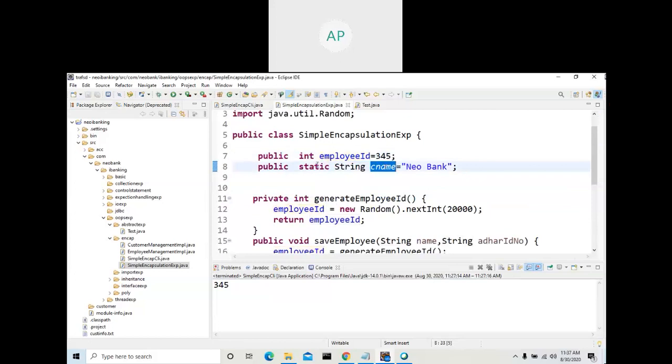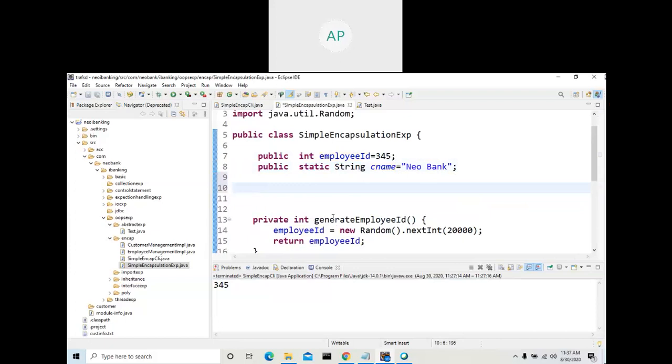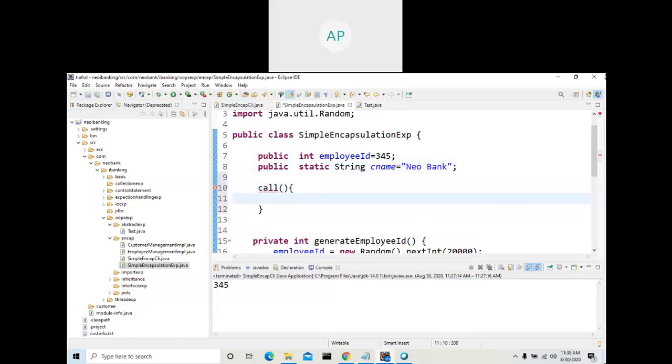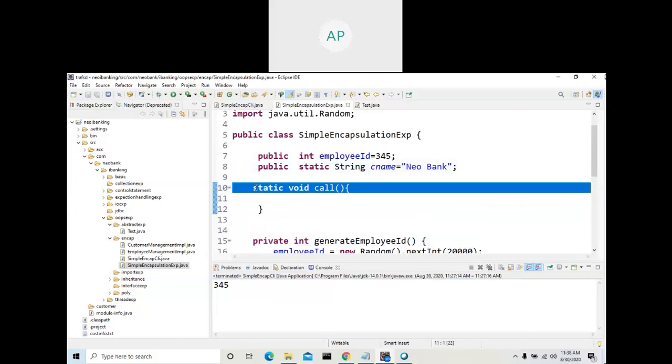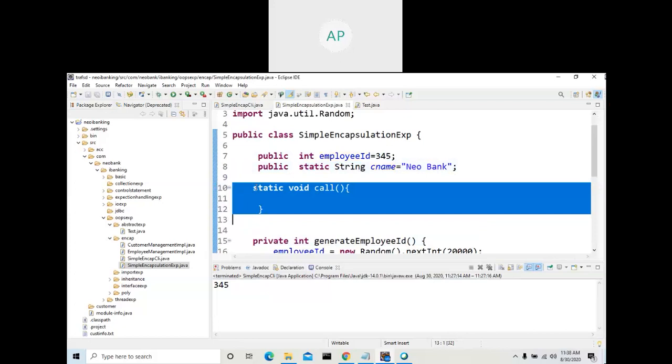See here, this is a static variable. This is a non-static variable, whereas this one is a static variable. Why? Because you mentioned static. In the same way, a method also.